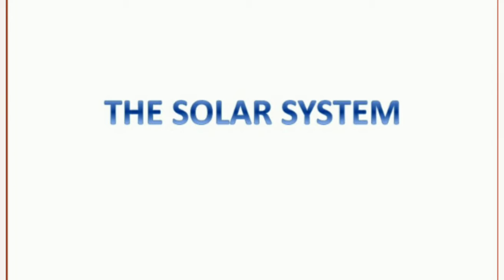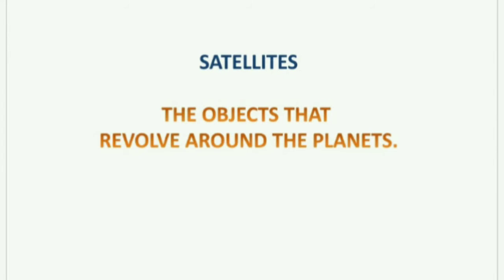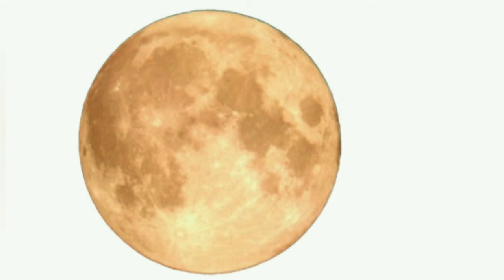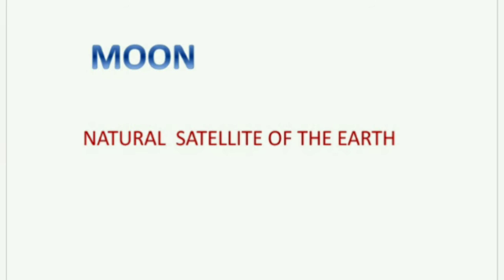So today we are going to continue our topic, the solar system. We are going to cover satellites and stars. The object that revolves around a planet, we call a satellite. Planets revolve around the sun and satellites revolve around the planet, like the moon. The moon is the natural satellite of the earth. It goes around the earth.